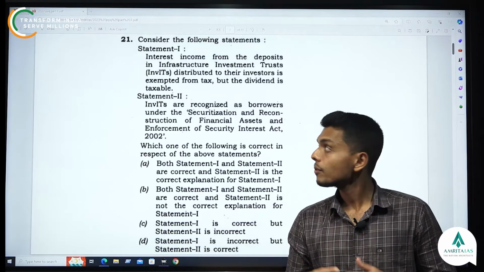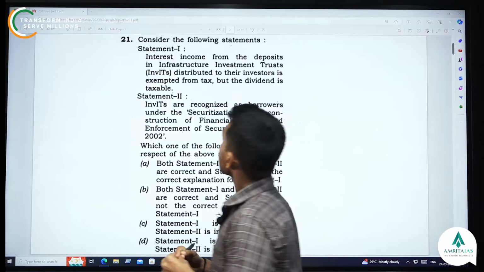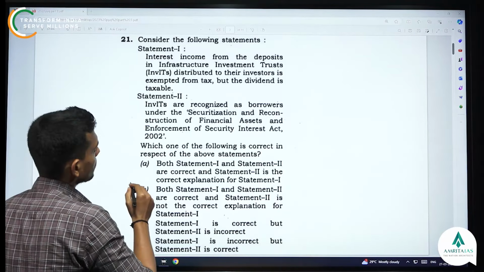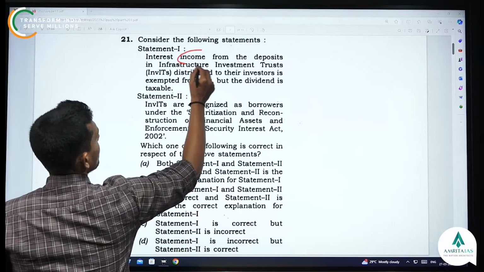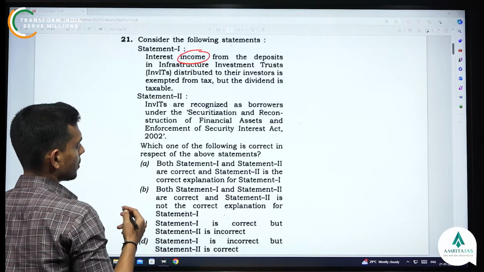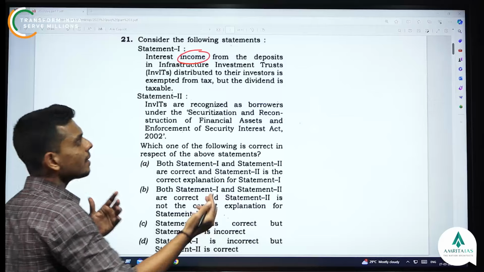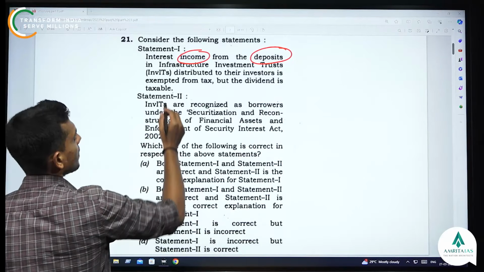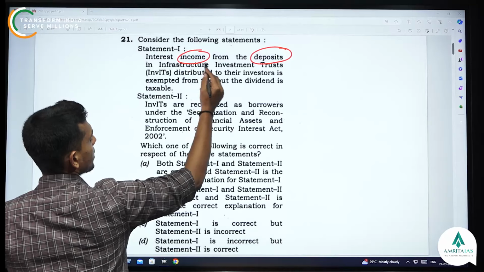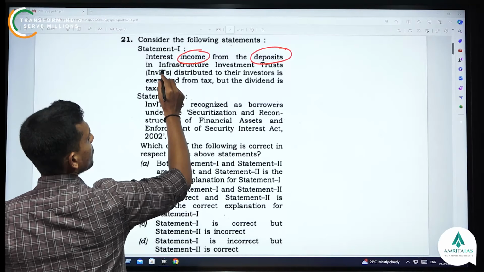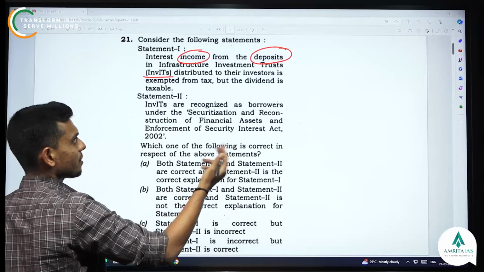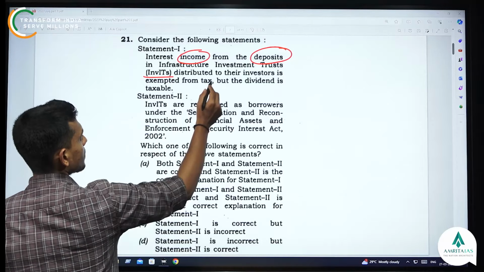So let's look into the 21st question. Consider the following statements. Statement 1, the interest income, it is an income from the deposits. That means you are depositing something and you are getting an income from it. And what are you depositing in? The interest income from the deposits in infrastructure investment trust distributed to their investors is exempted from tax.